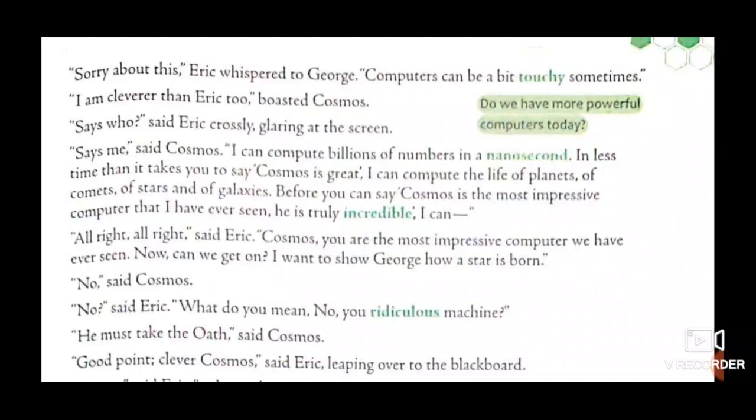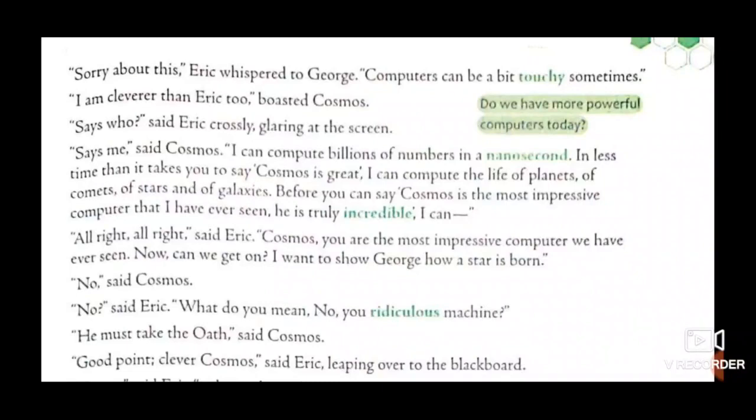"Says me," said Cosmos. Now this conversation is going on between Cosmos and Eric. Eric says, "Who says that you are cleverer than me?" Cosmos replies, "Says me. I say that I am cleverer than you. I can compute billions of numbers in a nanosecond, in less time than it takes you to say Cosmos is great.